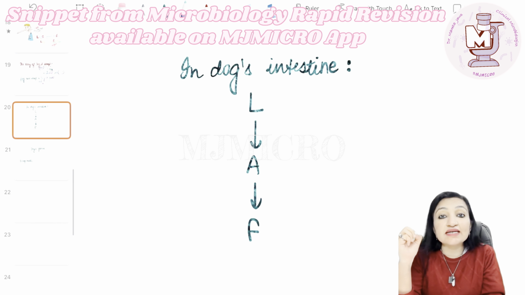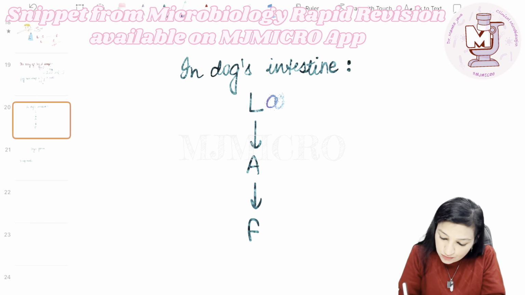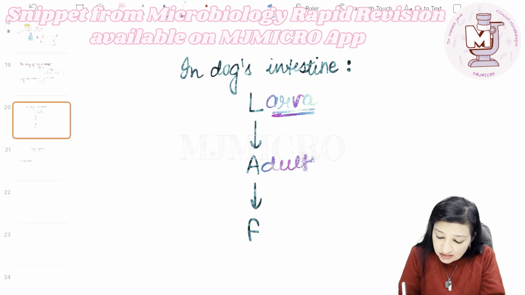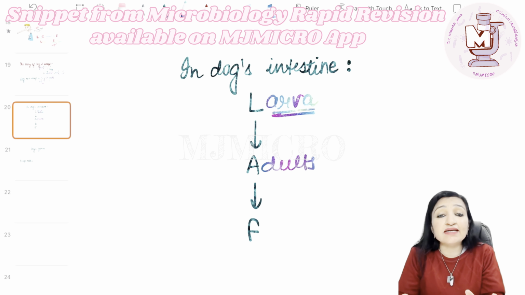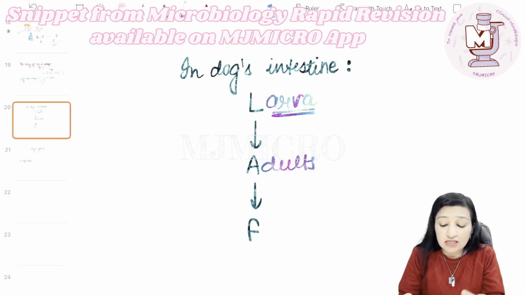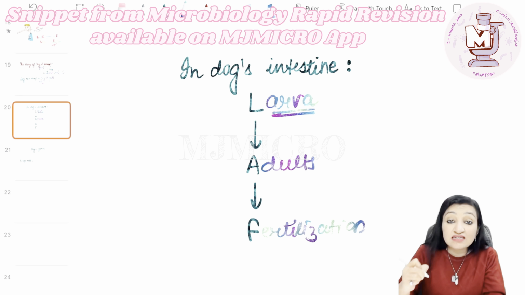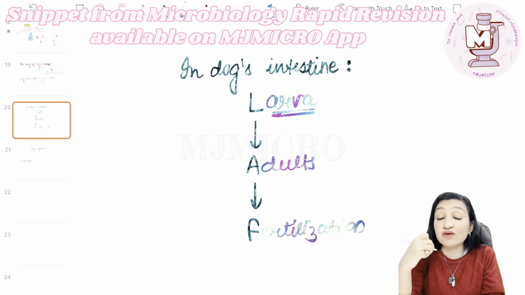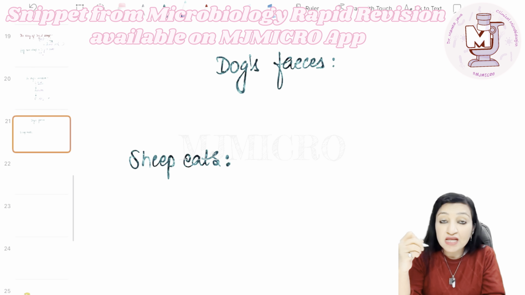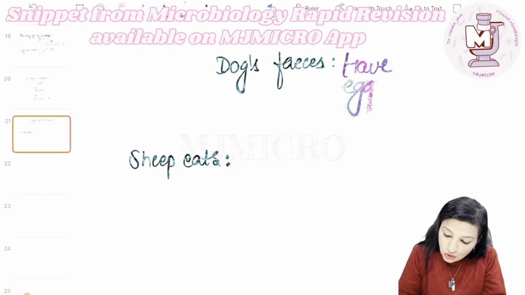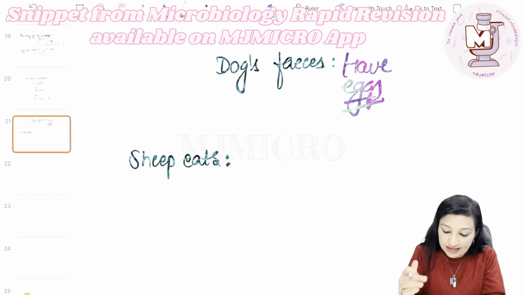Now, in the dog's intestine, who has arrived? The larva. L for larva. Now, larva will develop eventually into what? The adults. So, A for adults. And once adults attain sexual maturity, there is going to be fertilization. And as a result of fertilization, मतलब fertilization के फलस्वरूप क्या होगा? Eggs will be produced. So the dog will pass out eggs in its feces.